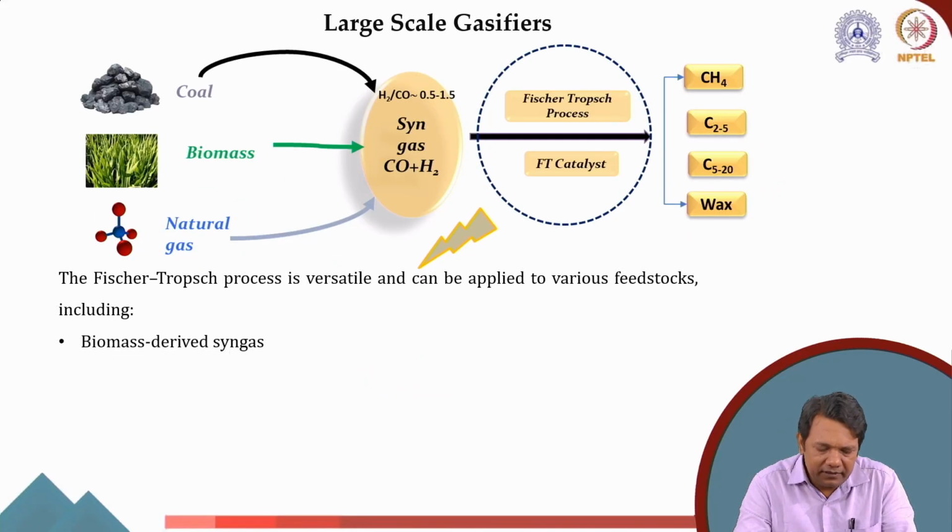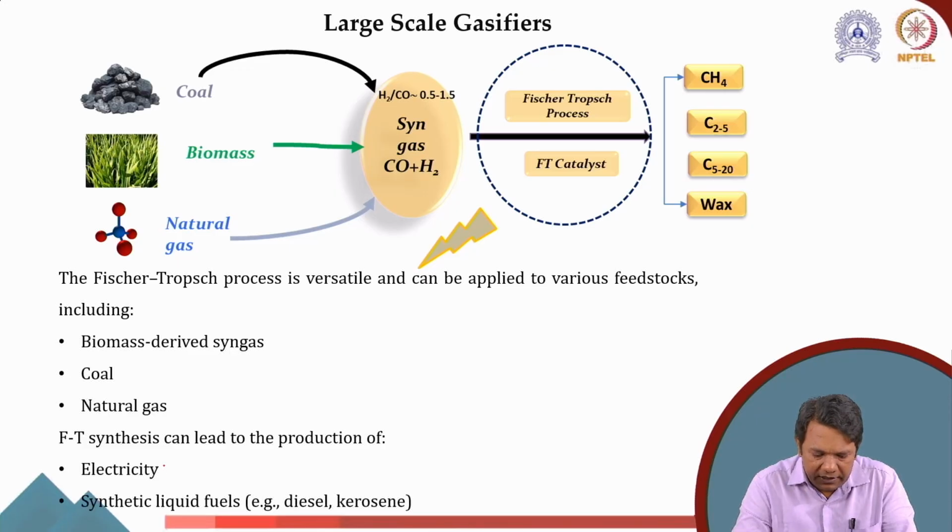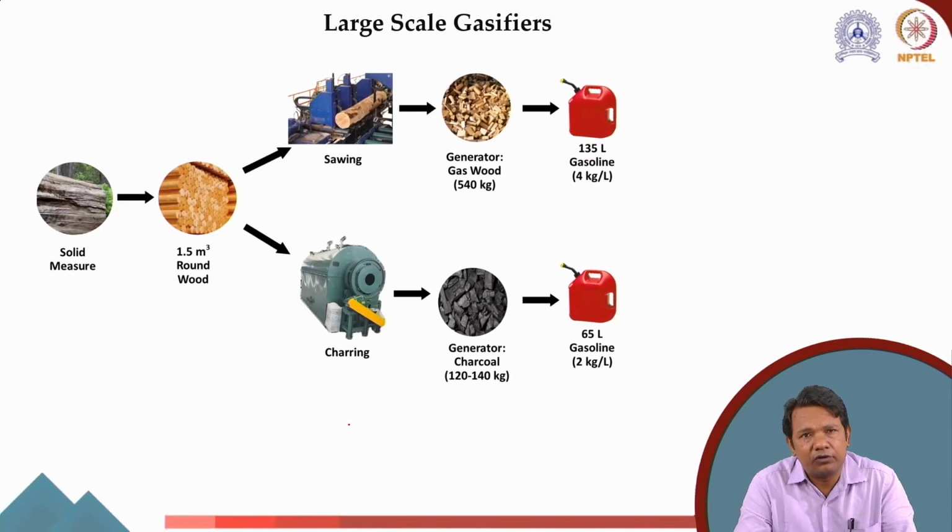As I said, it's not just biomass that we can use. We can extend this process to coal, natural gas, and other raw materials, for example, municipal solid waste, or any biomass waste, or any kind of waste that contains carbon and hydrogen. From this, what we get is electricity and synthetic chemicals like diesel and kerosene, etc.